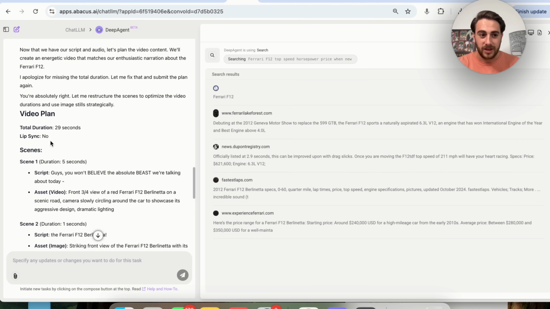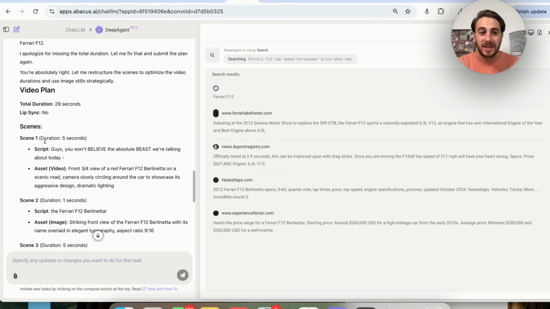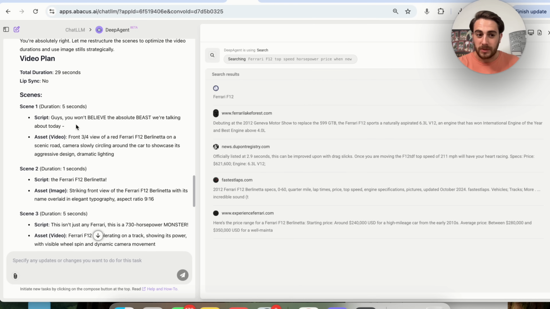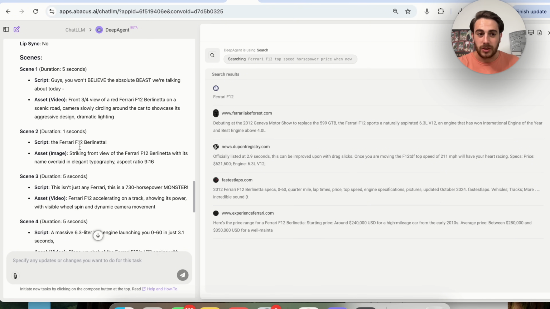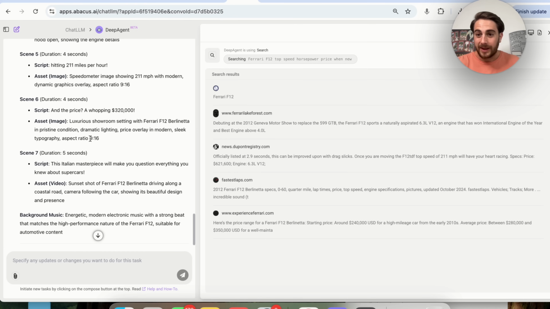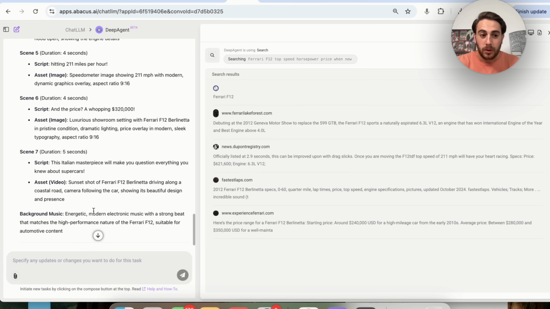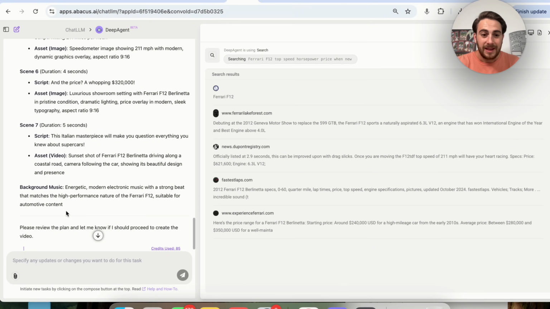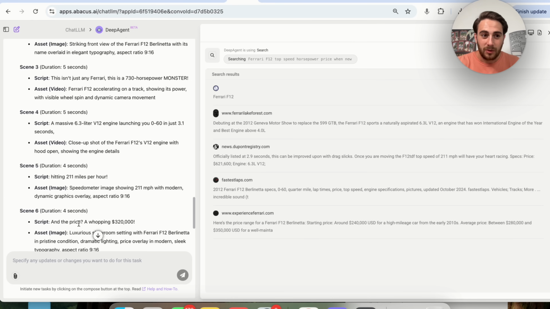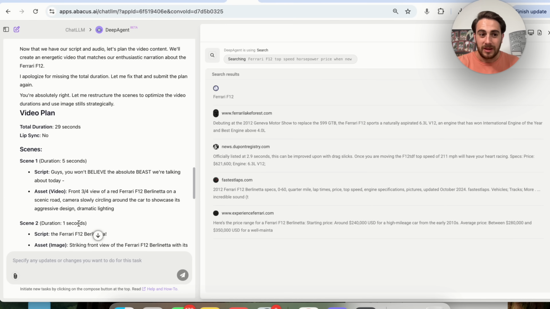Now, as we could see here, this goes through the different video plan. We have the total duration. We have whether or not it's going to be a lip sync. We have all of the different scenes that it is going to create, what the script is going to be, what the asset is actually going to be. And then this develops and plans out the video the same way that a producer would. And then it comes over here and creates the background music.